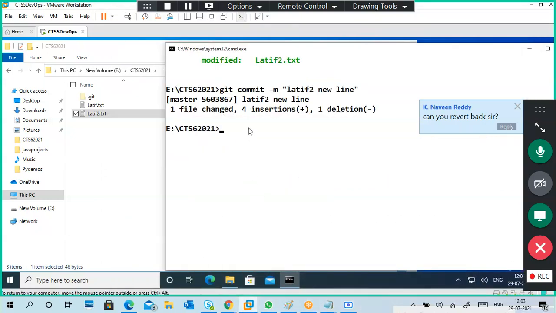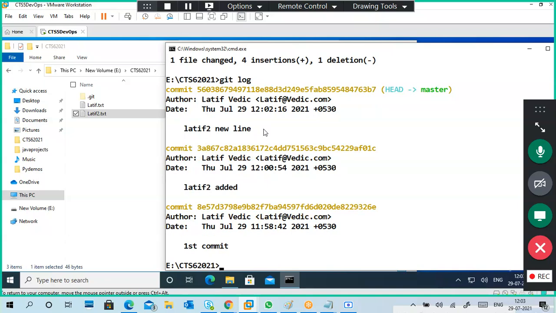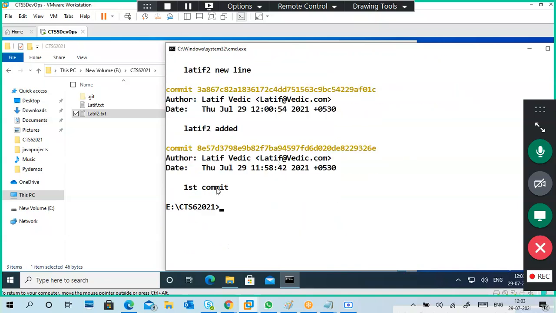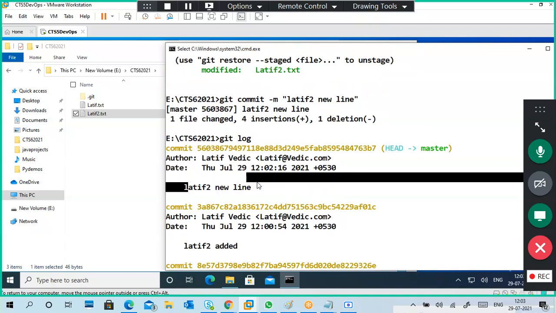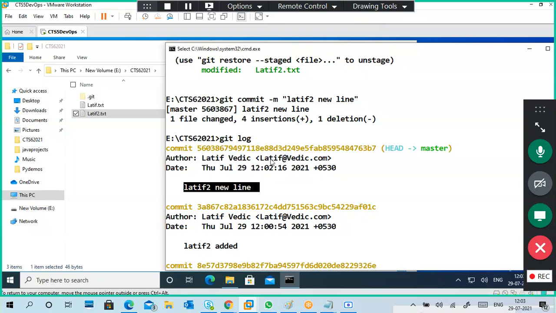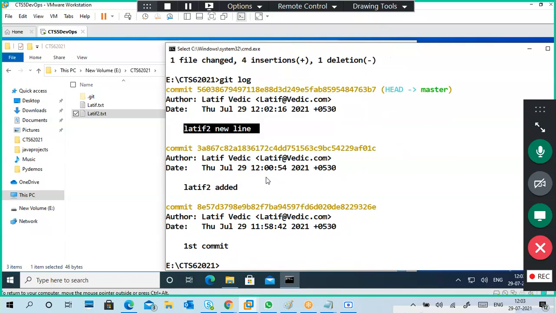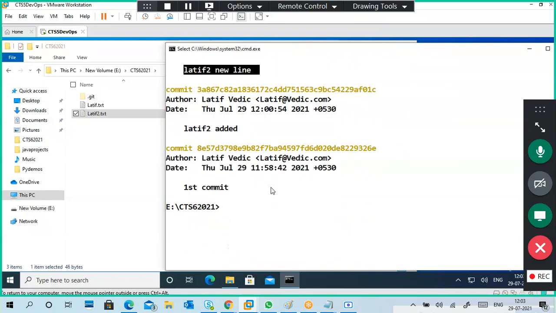Can I revert it back or not? So first of all, you have to do git log. These are the modifications, the total history: first commit, second one, new line. These are the git commits. So you want to revert it. I had never reverted it.